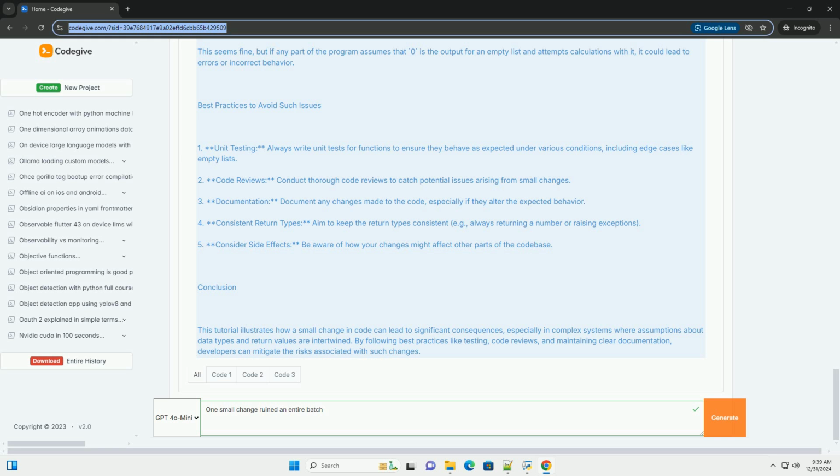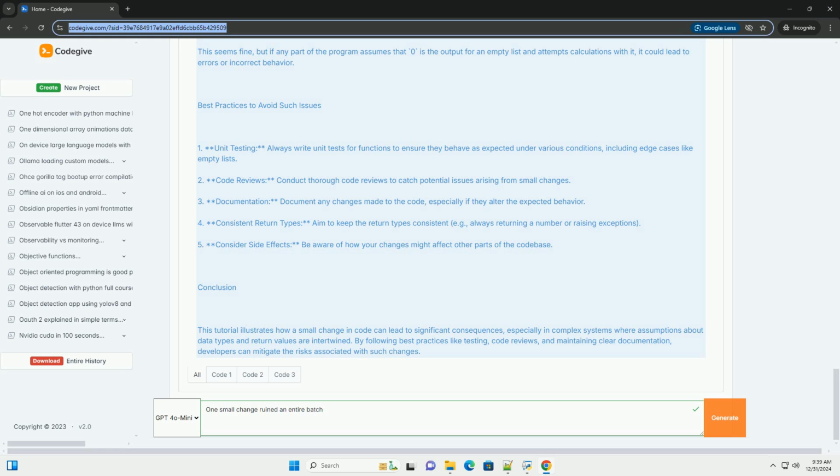Example usage. numbers = [10, 20, 30]. average = calculate_average(numbers). print(f"The average is {average}"). Original functionality. 1. The function calculate_average checks if the input list nums is empty. 2. If it is, it returns 0. 3. If not, it calculates the average and returns it.